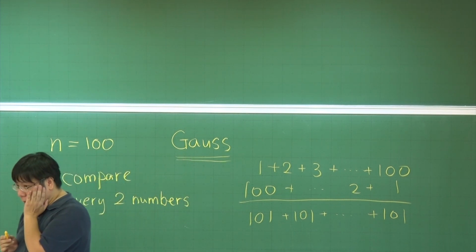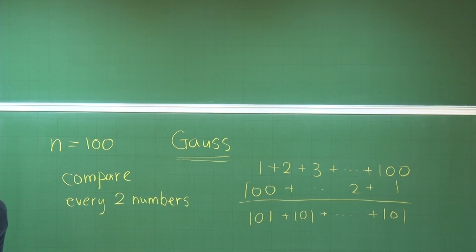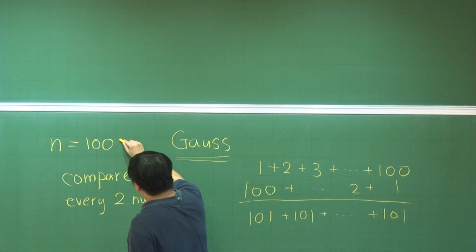That means that if you have a computer that runs at 4 gigahertz, then you can solve a problem of n equal to 100, of course, very quickly, because it just takes 5,000 operations, roughly. So it is very, very quick. But for a problem of size like this, is that okay?